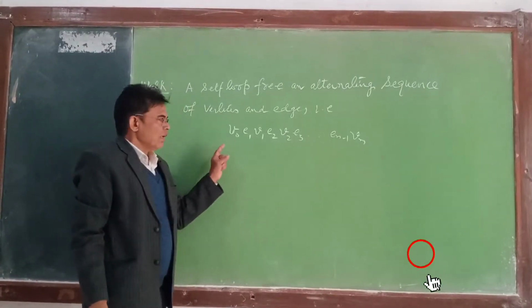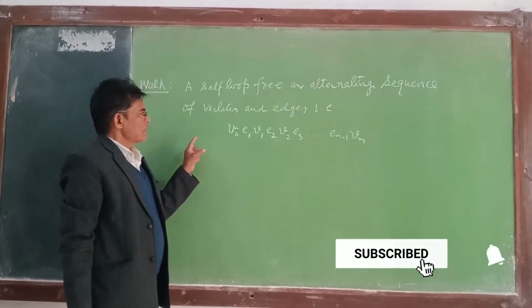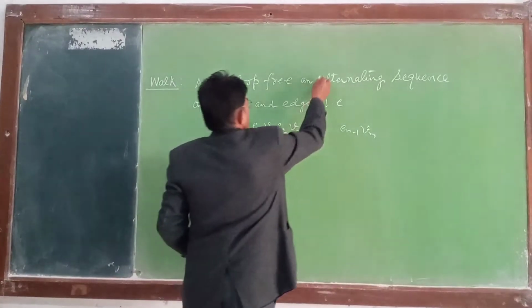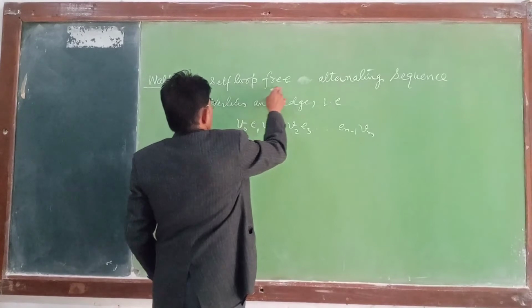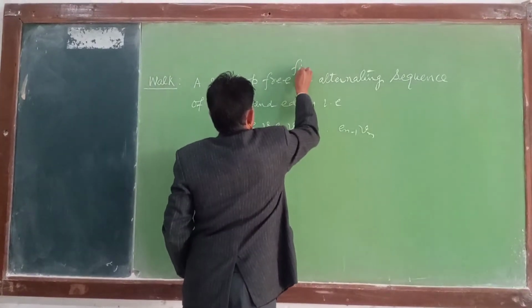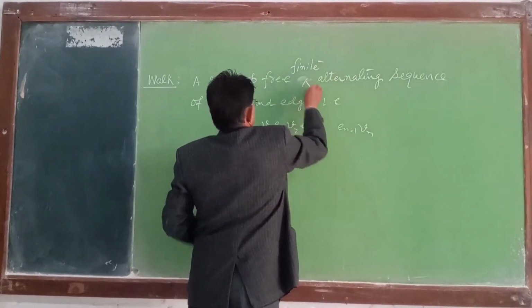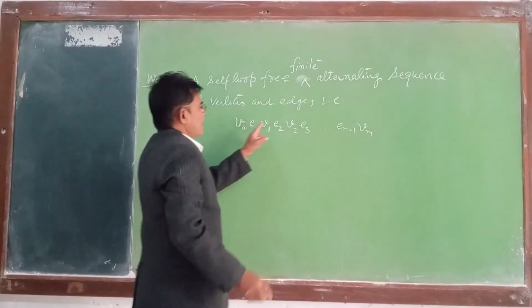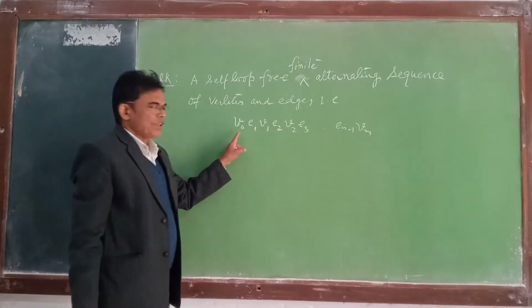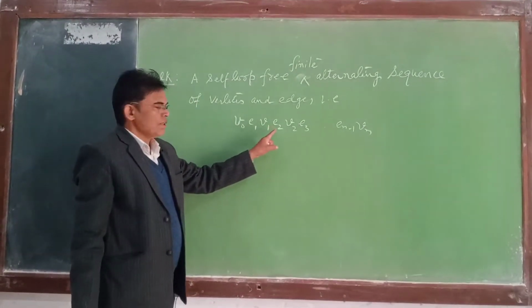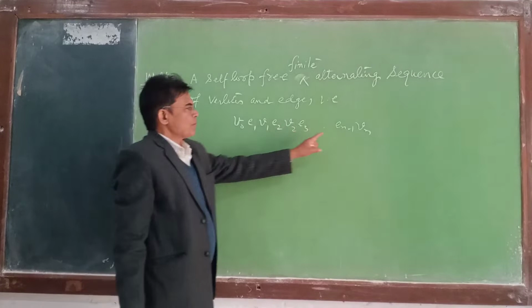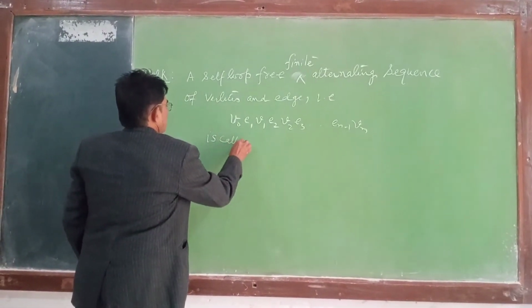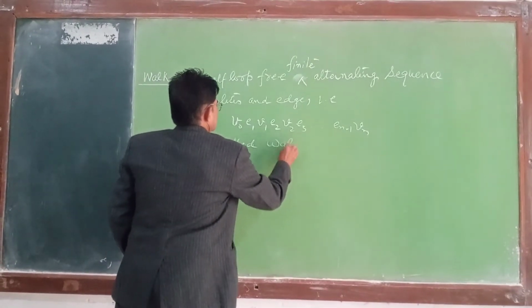What is a walk? A self loop free finite alternating sequence of vertices and edges, that is V0 E1, V1 E2, V2 E3 and so on. This thing is called a walk.